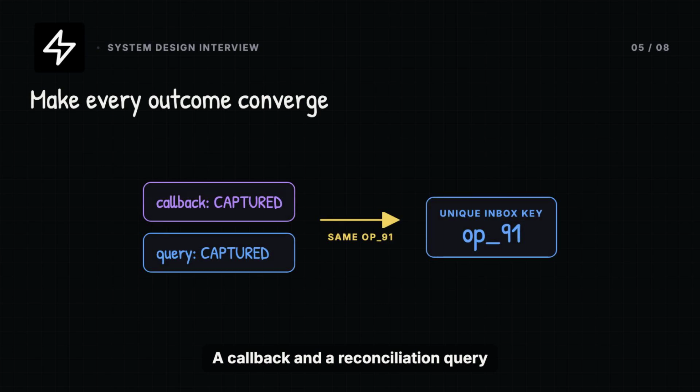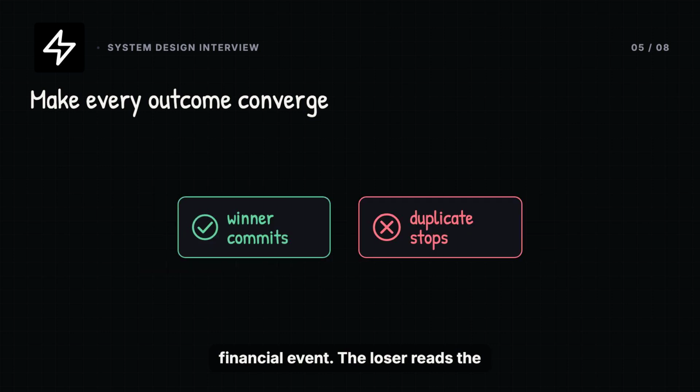A callback and a reconciliation query can report the same capture at the same time. Both carry the provider operation identity. A unique inbox key makes duplicate delivery harmless. Then, a compare and set transition allows captured only from an eligible earlier state. The winner writes the financial event. The loser reads the already completed result and stops.